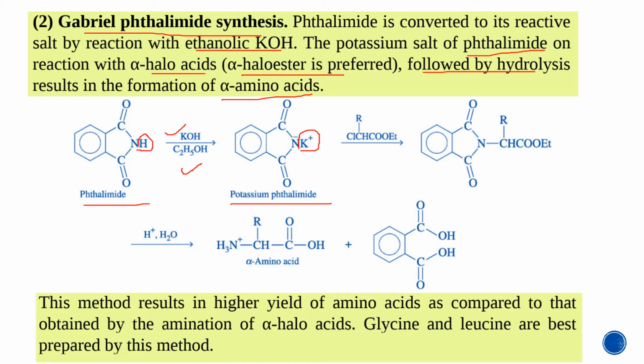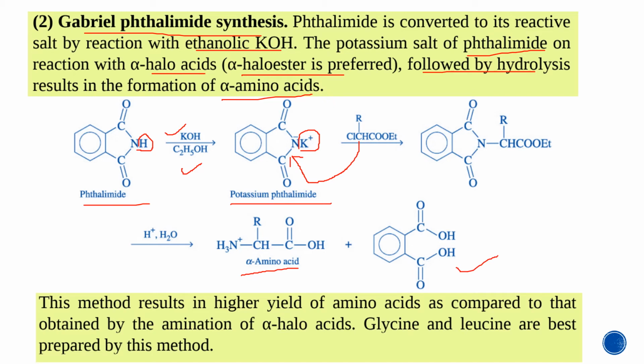Next, further reaction with alpha halo acids. So here, from the alpha halo acid, one halogen is removed, and the whole molecule is attached to the nitrogen in place of the halogen, which is then followed by hydrolysis. This hydrolysis converts this compound into alpha amino acids and this other compound is liberated.